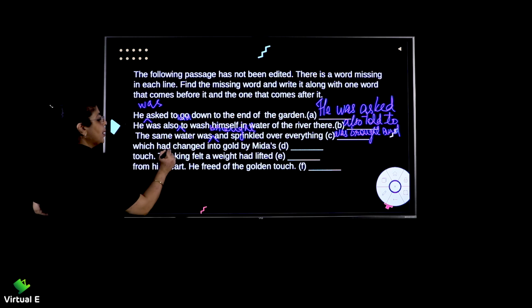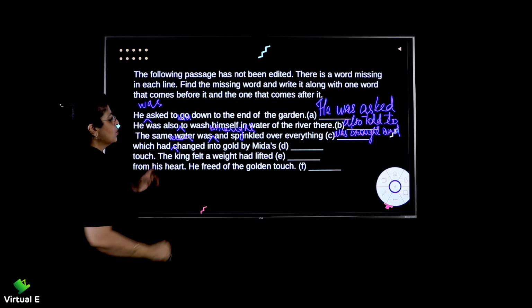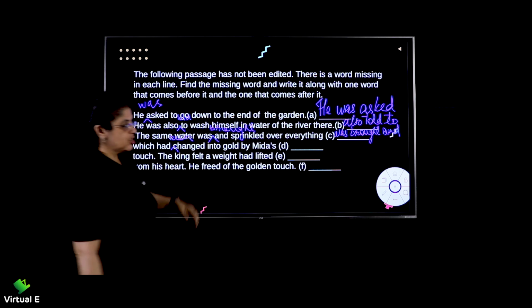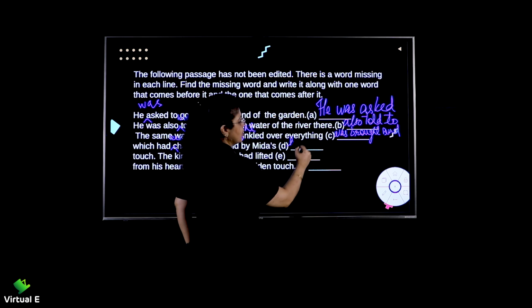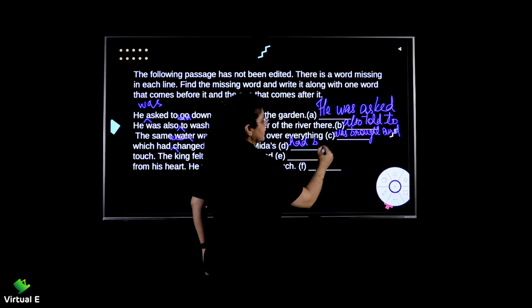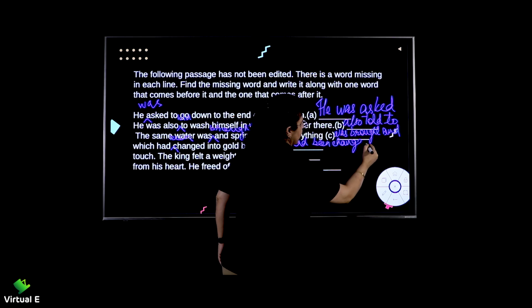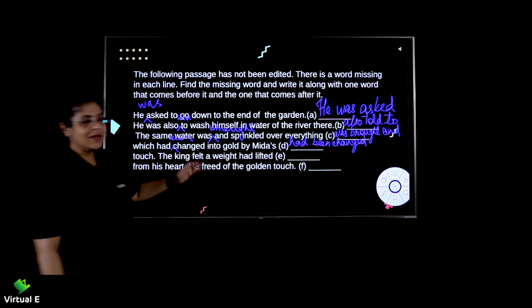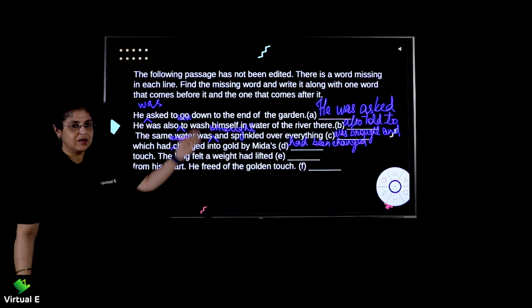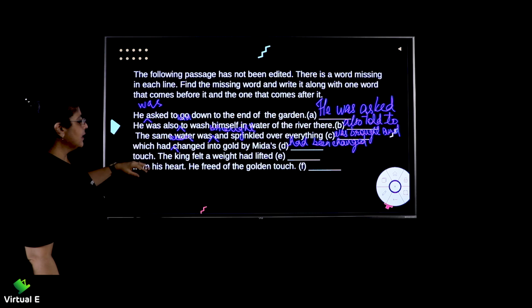Which had been changed. So here you're going to write had been changed. Alright, had been changed. So one word prior, one word post.